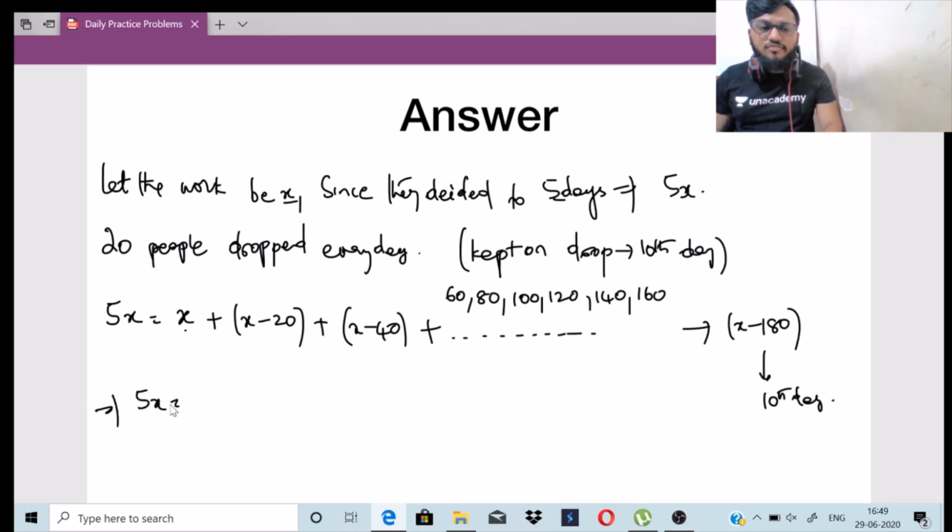So this will be 5x equals 10x obviously, x into 10 will be there, minus 20 plus 40 plus 60 plus 80 plus 100 plus 120 plus 140 plus 160 plus 180, which is equal to 900. So 5x is equal to 10x minus 900.